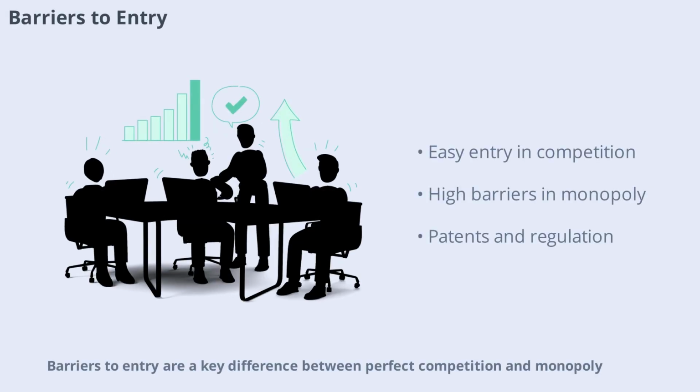Barriers to entry are a key difference between perfect competition and monopoly. In perfect competition, it's easy for new firms to enter or exit the market. In a monopoly, high barriers like patents, control of resources, or government regulation keep out competitors. These barriers help the monopolist maintain its position and profits over time.